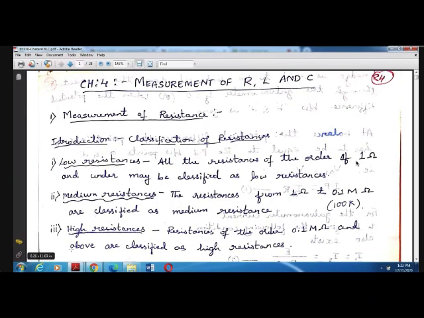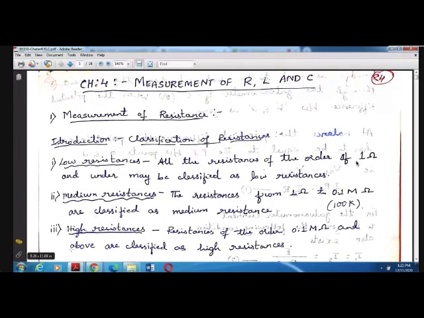Okay, now let us move on to the next chapter. Now you have seen how to measure resistor, inductor, and capacitor values in the multimeter. Initially, in the early days, we were using bridges to measure the unknown resistance value. So let us see first how to measure the value of the resistance using different bridges. Before that, resistance values are classified into different ranges. That is, resistances are classified as low resistance, medium resistance, and high resistance.